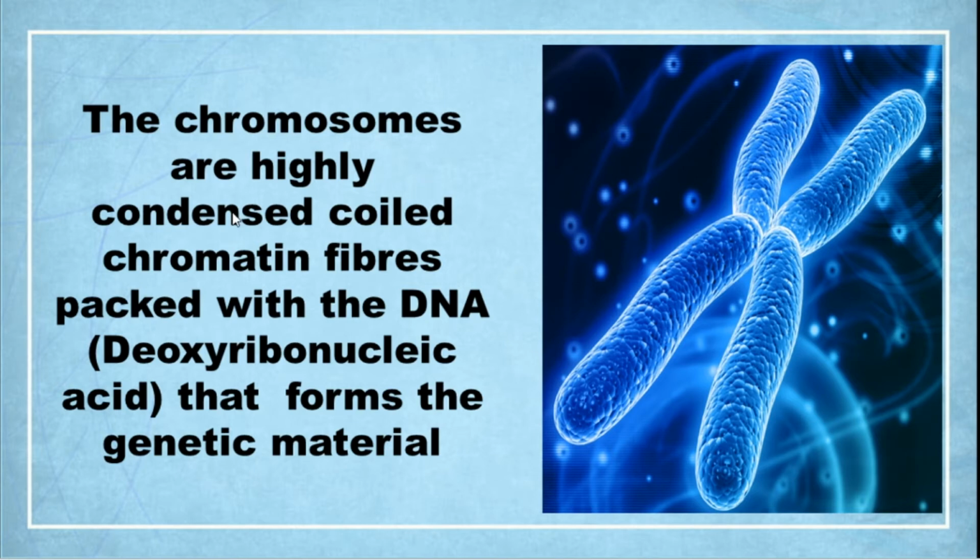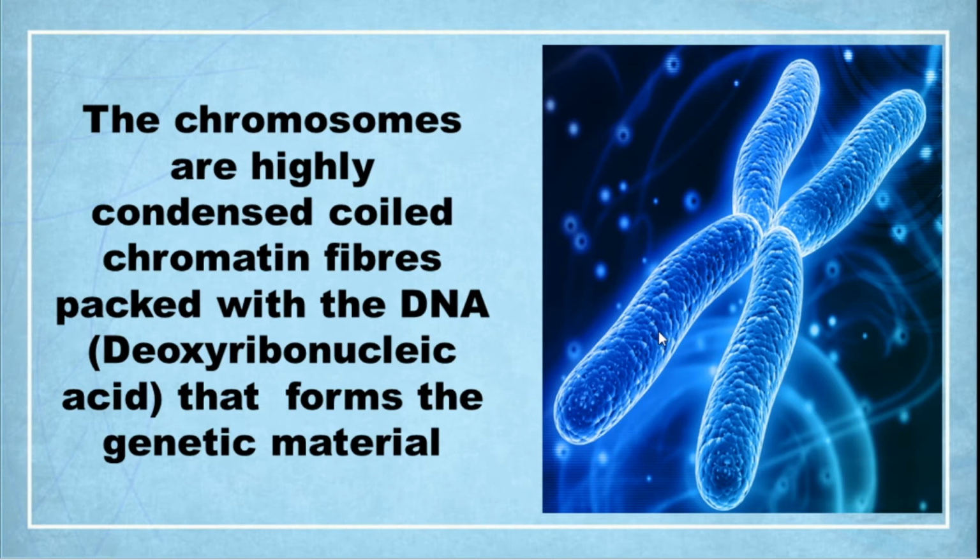Chromosomes are highly condensed, coiled chromatin fibers packed with DNA. DNA is deoxyribonucleic acid, which forms the genetic material. So look at this picture. This is what we call the chromosome. The chromosome is condensed, which means the chromosome becomes shorter and shorter.